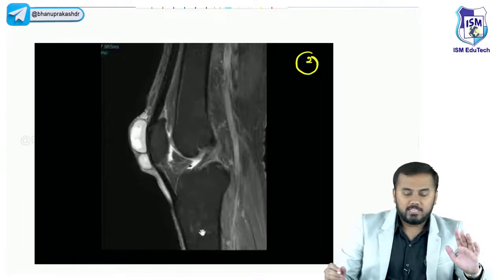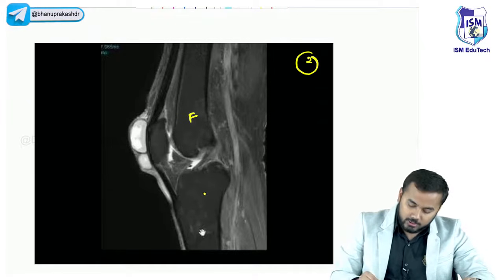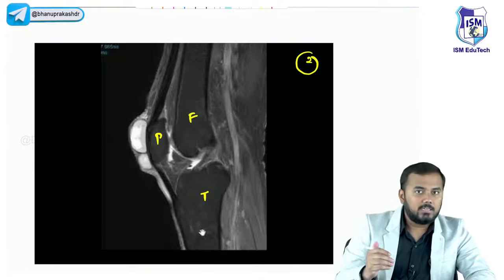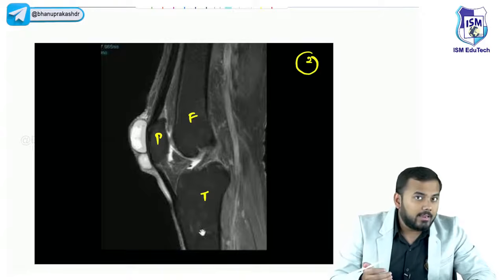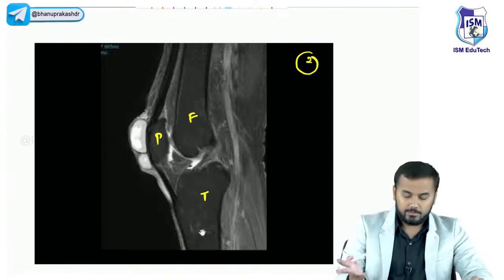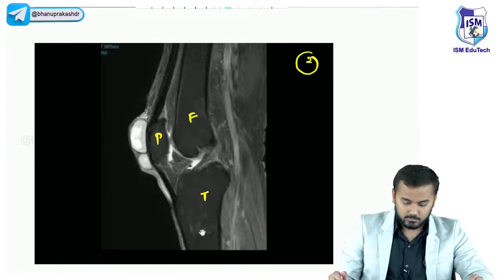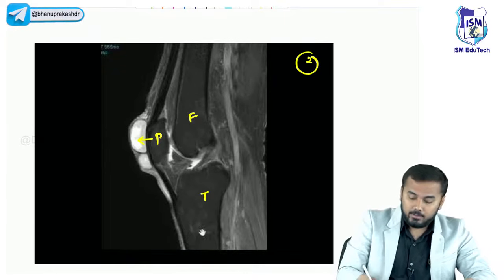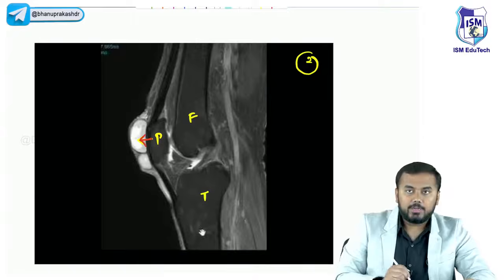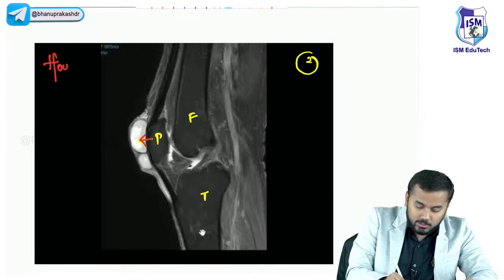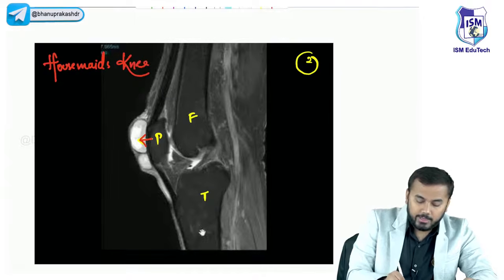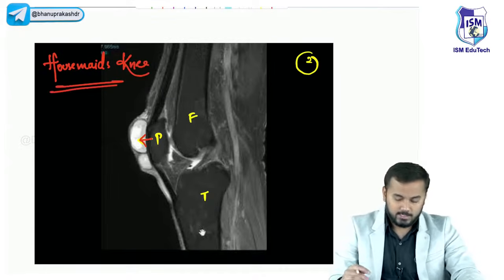In this MRI scan, again, this is your femur, this is your tibia, and this is your patella. Now tell me, where is the infection? Above the patella, below the patella, in front of the patella? Very good. See, again it is located in front of the patella. Very clearly you can see it is located in front of the patella. Again, this is called your housemaid's knee.